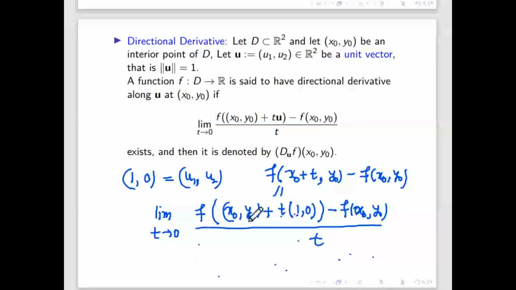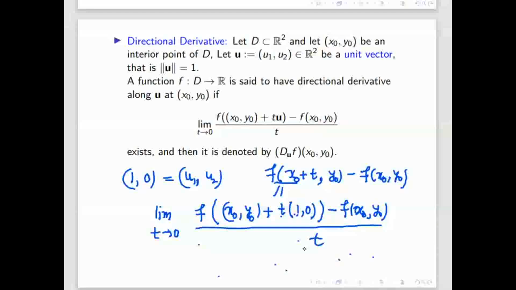So up to this is fine. What I am calculating is the derivative that we call the directional derivative in the direction of (1, 0). So I put u equal to (1, 0), multiply by t, it will give (t, 0). If you add, x0 plus t, y0 plus 0 gives y0, minus f of (x0, y0), divided by t.